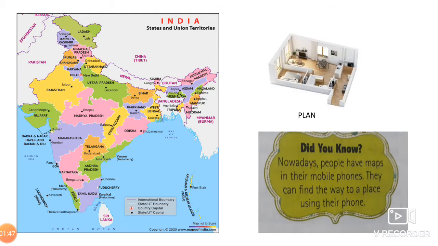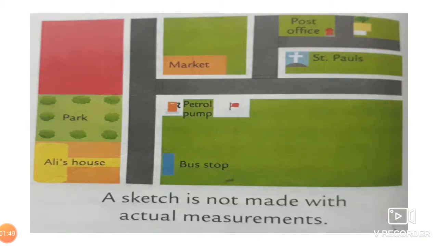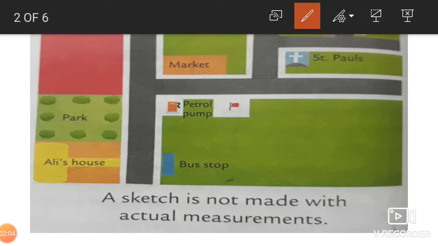Now see, let us take an example of Ali's house. Here a sketch has been made, and this is Ali's house, and this is Ali's neighborhood. Now he is saying that help him to find out the market and the post office, and again come back home. So of course, what will you do?